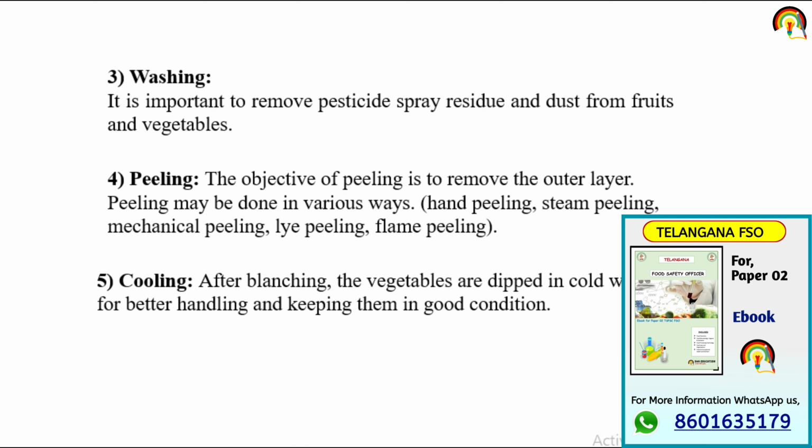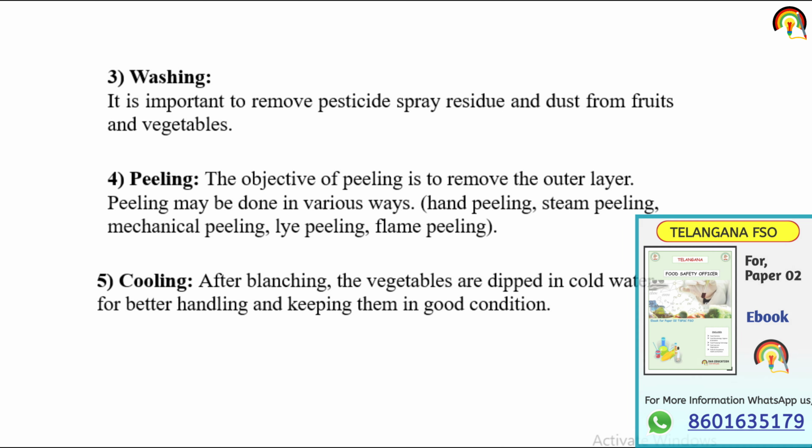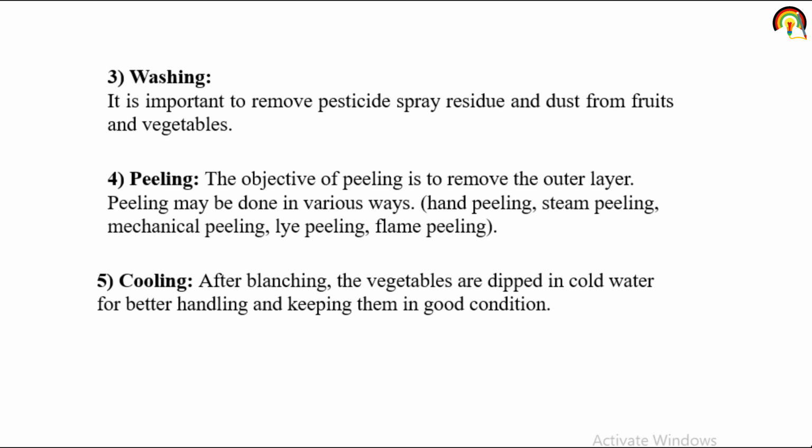Next one is the peeling. The objective of peeling is to remove the outer layer, to peel it off. Peeling may be done in various ways: hand peeling, steam peeling, mechanical peeling, flame peeling, lye peeling. In peeling, we remove the outer layer of fruit and vegetable, and that can be done by hand, by steam, by machines or by flame.